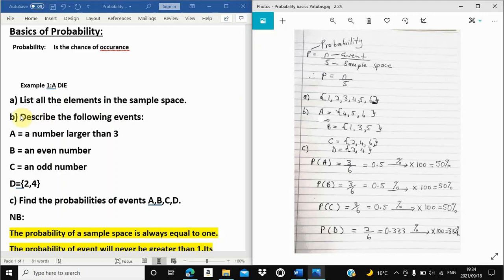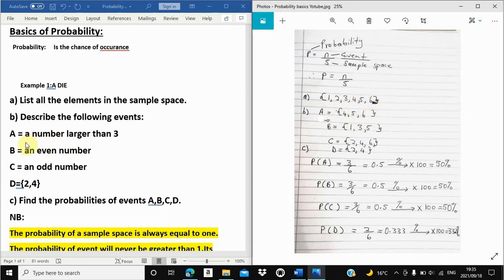Then number 2, denoted by B, describe the following events. Capital letter A is for a number larger than 3. Yeah, numbers that are larger than 3 in this die. From there, we are going to focus on our sample space. In our sample space, we are going to seek numbers that are larger than 3. The numbers larger than 3 are 4, 5, 6. That's why here in event A, we have 4, 5, 6.